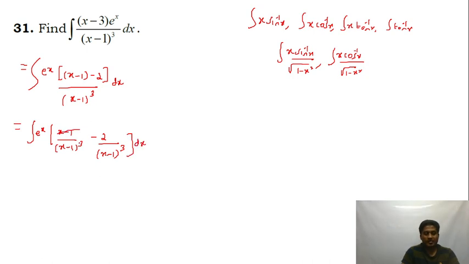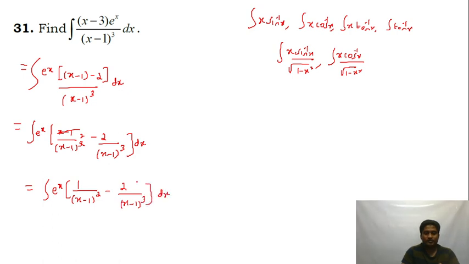This x minus 1 will cancel with cube, you get a square. So this is e power x into 1 upon x minus 1 the whole square, minus 2 upon x minus 1 the whole cube dx.